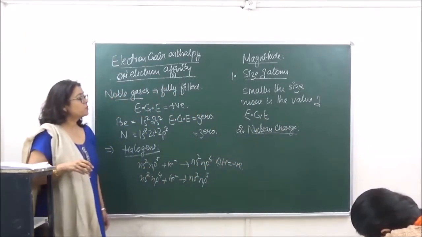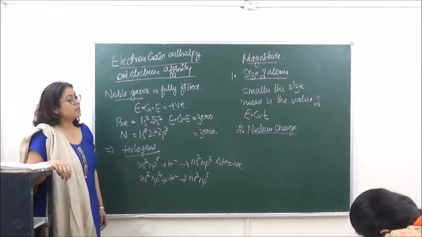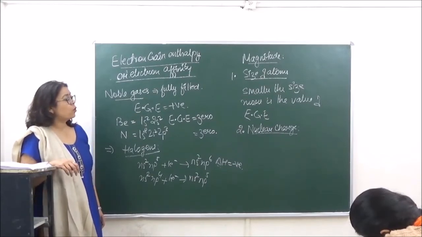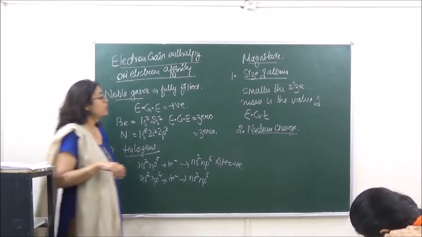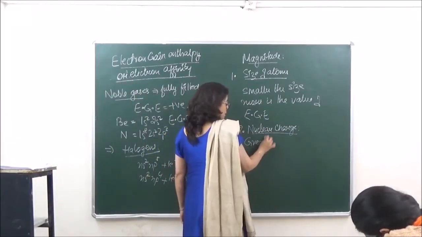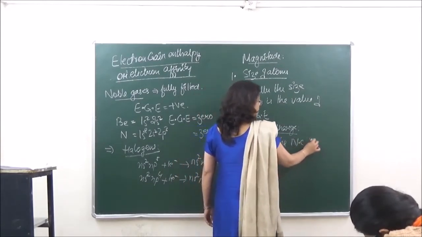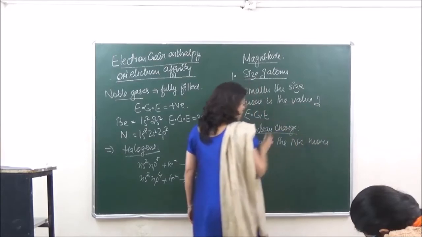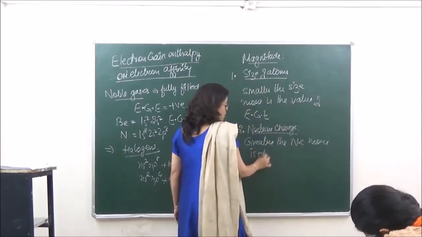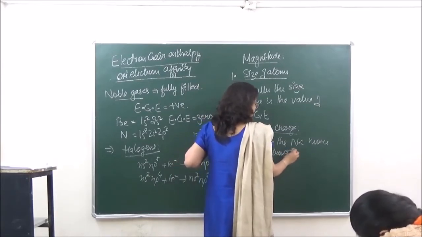So nuclear charge पे क्या होता है? Greater the nuclear charge, more effectively will it attract the incoming electron, right? And more is going to be the value of electron gain enthalpy. So we say greater the nuclear charge, more is electron gain